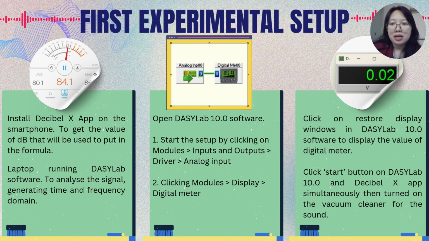For the DasyLab layout, we began by launching the software and configuring the input module. We start the setup by clicking on Modules, Inputs and Outputs, Driver to insert the analog input. Then, to visualize the data, we added a digital meter by selecting Modules, Display, and Digital Meter. Then, click on Restore Display Windows in DasyLab to display the value of the digital meter. Click the Start button on DasyLab and the Decibel X app simultaneously, then turn on the vacuum cleaner for the sound.